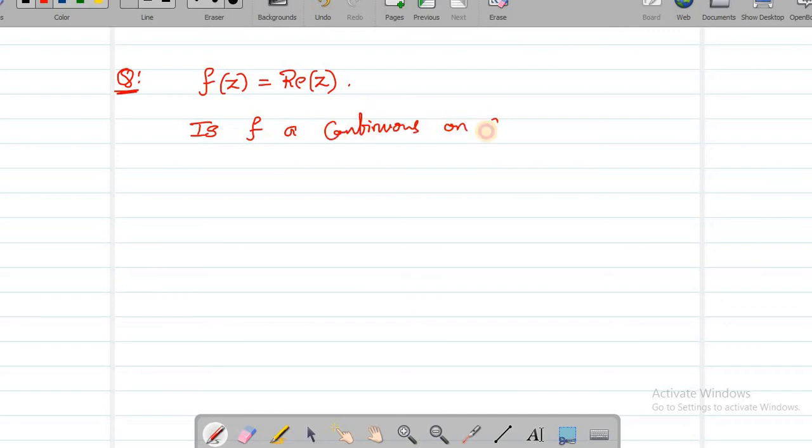Now let's look at another problem. Here is another function which is defined like this: f of z equal to just the real part of z. So this is how the function is defined, f of z equal to real part of z. Now my question is, is f a continuous function? Is f continuous on C? Of course, the domain of definition for this function is the entire C. So my question is, is f continuous? What is your answer?